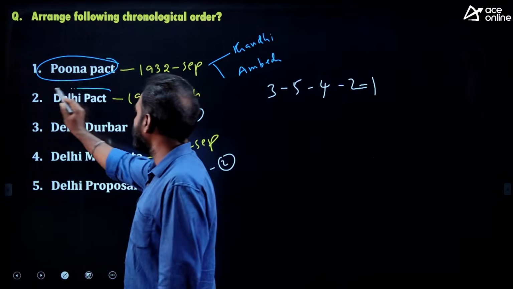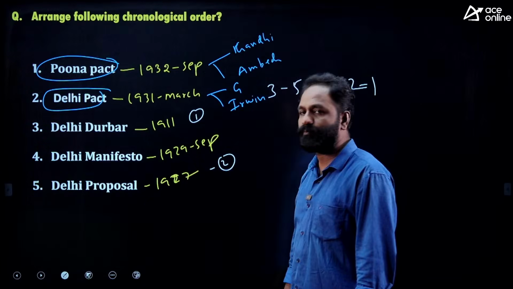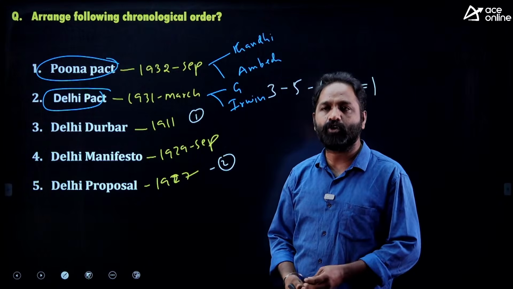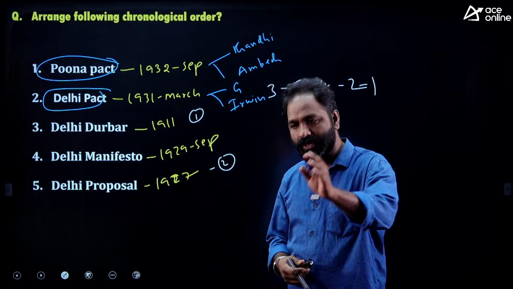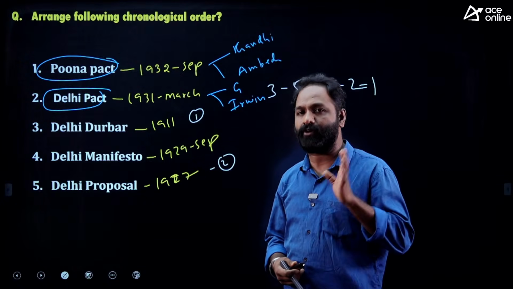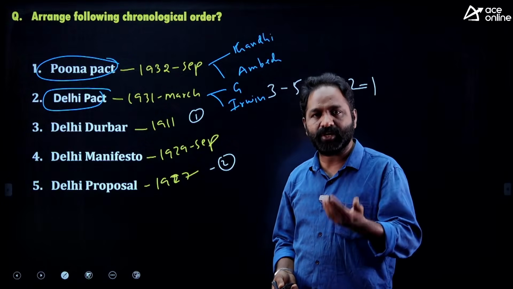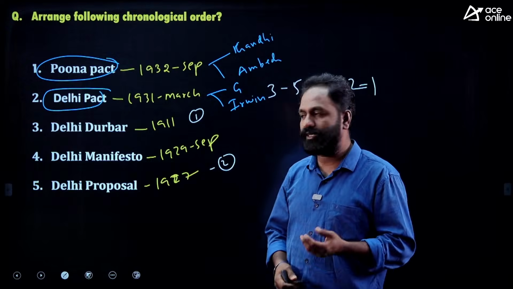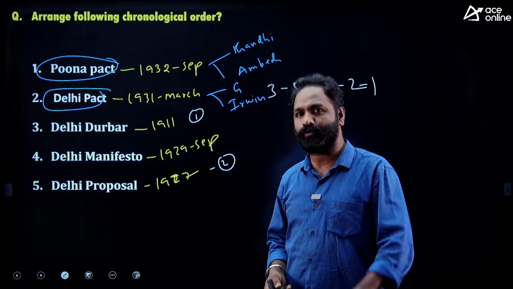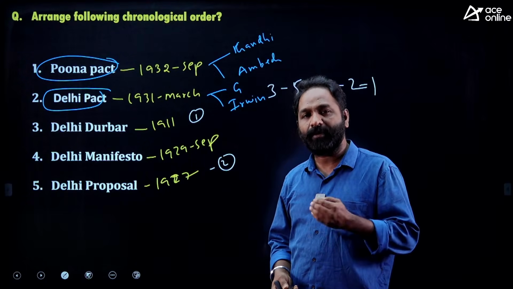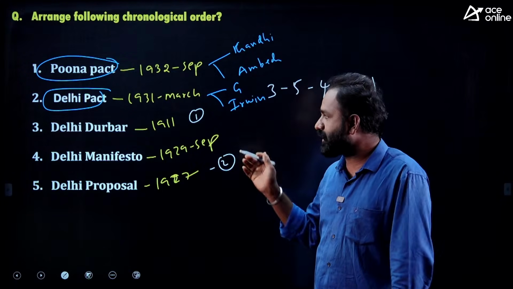What is the Delhi Pact? The Delhi Pact happened between two people: Gandhi and Irwin. What was the purpose of this Delhi Pact, or Gandhi-Irwin Pact? The British government asked Gandhiji to stop the civil disobedience movement, alias Dandi Satyagraha, and come to London for the second Round Table Conference. Gandhiji also put some demands, and some were agreed by Lord Irwin. Then Gandhiji suspended the civil disobedience movement and attended the second Round Table Conference. Only Gandhiji attended on behalf of the Congress party.